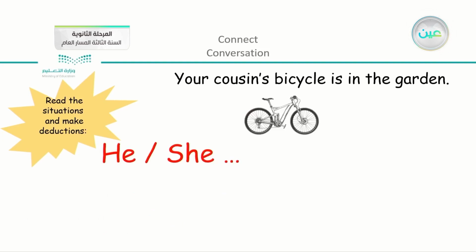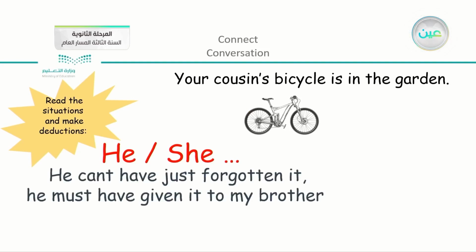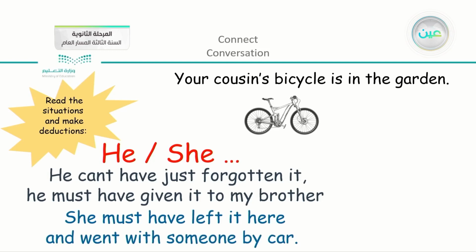Moving on. Your cousin's bicycle is in the garden. Now, my cousin can be a girl or a boy, so we have here he or she. He can't have just forgotten it. He must have given it to my brother. And we can have another sentence: she must have left it here and went with someone by car. So these are different examples. Now you can maybe even have better examples or deduction phrases in mind.